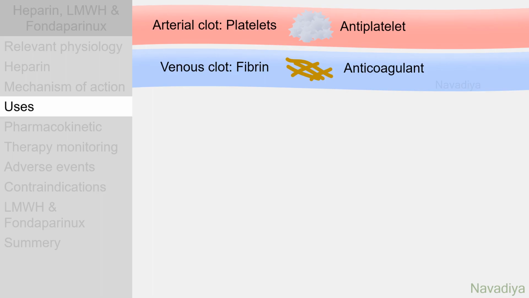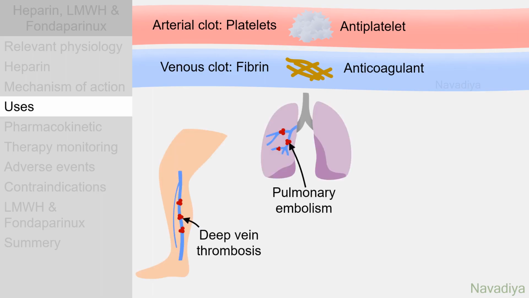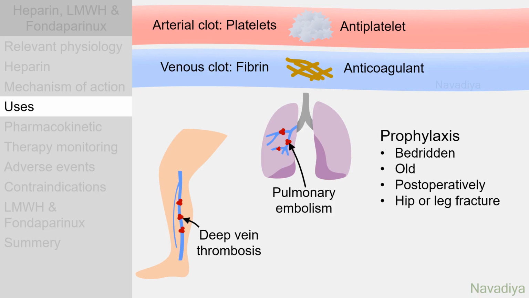Thus, anticoagulants like heparin and warfarin are preferred in venous conditions like deep vein thrombosis and pulmonary embolism. They are also used for prophylaxis of these conditions in high-risk patients like bedridden and old patients, postoperatively, and in patients with hip or leg fracture.